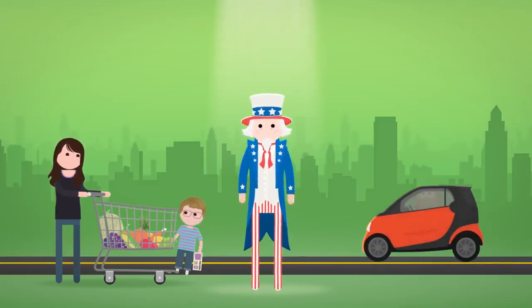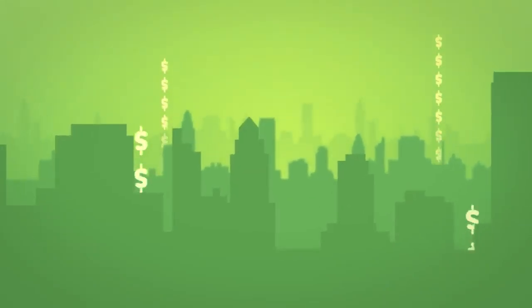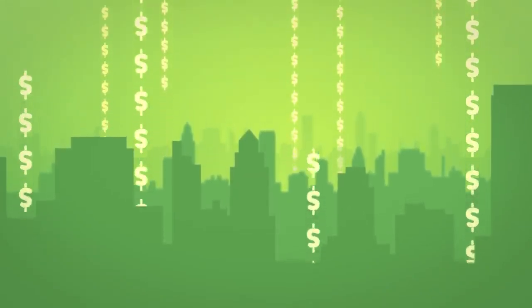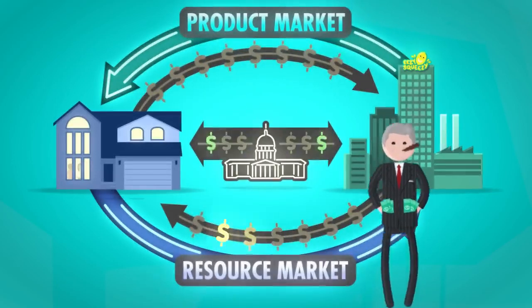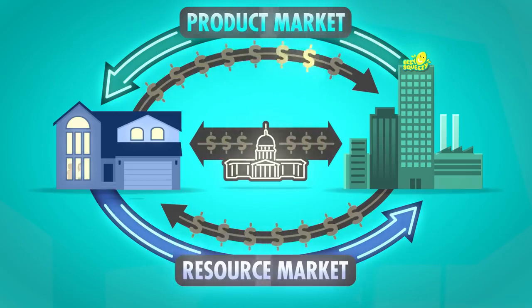But where does the government get the money? Well, it gets some of it from taxing households and businesses, and some of it from borrowing. But we'll talk about that later. So basically that's it. That's the circular flow of products, resources, and money, and the interactions between businesses, individuals, and the government. Now it gets more complex when you add in international trade and the financial sector, but for now the simplified circular flow shows how the modern economy works.